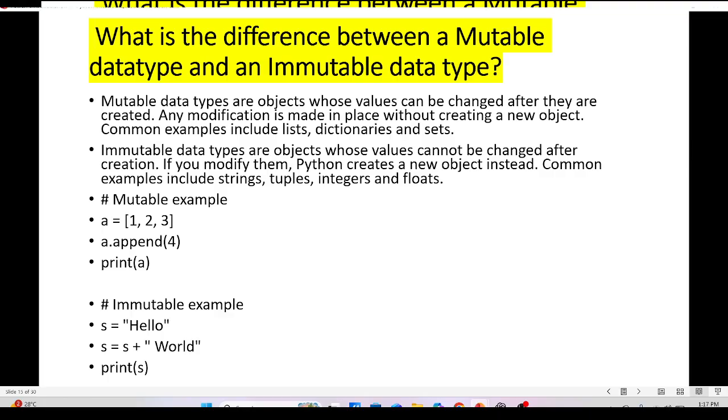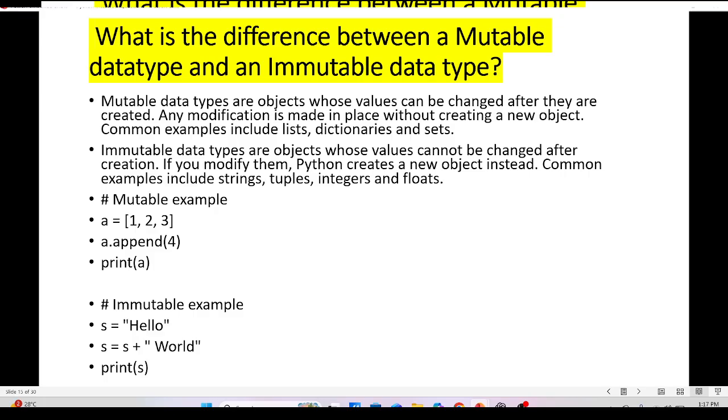What is the difference between a mutable data type and an immutable data type? Mutable data types are objects whose values can be changed after they are created. Any modification is made in place without creating a new object. Common examples include list, dictionary, and sets.